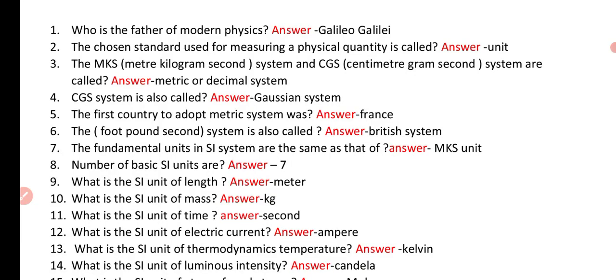Hello guys, here we will discuss some important physics 1 linear question and answers which is very useful for upcoming